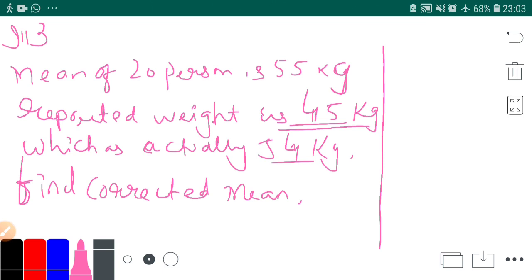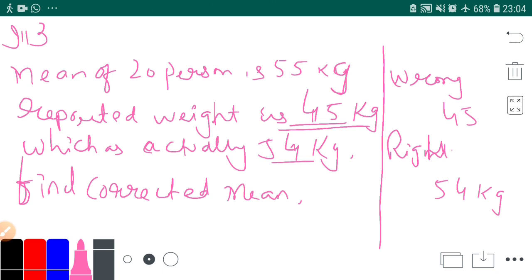He reported mistakenly, so the wrong one is 45, which was actually 54. What was the right, that means correct, weight? The correct weight was 54 kg. So first of all, you have to take from the question what is right and what is wrong.